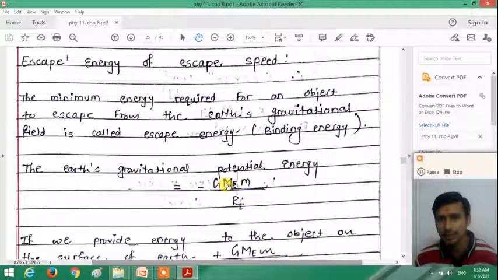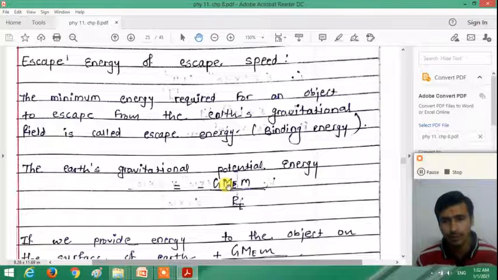So this potential energy is converted into kinetic energy and the object moves above the surface of the earth, right? At some point the potential energy of the object is maximum and the kinetic energy becomes zero, and at that point the object will move back towards the center of the earth, coming back to the surface. So the gravitational potential energy of an object on the surface of the earth is given by minus G Me m divided by Re.